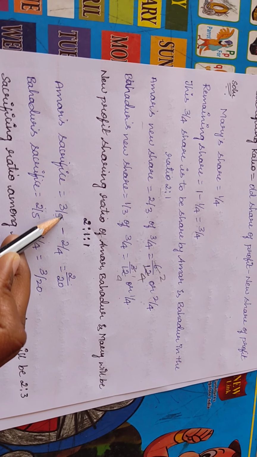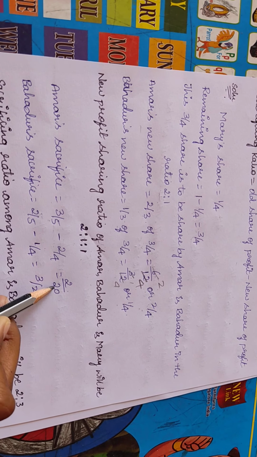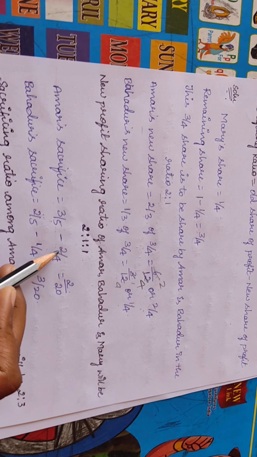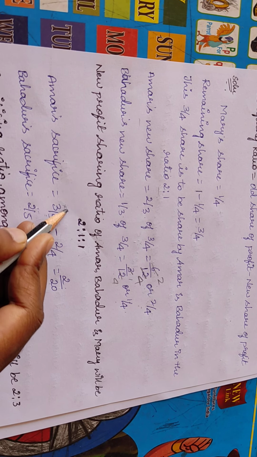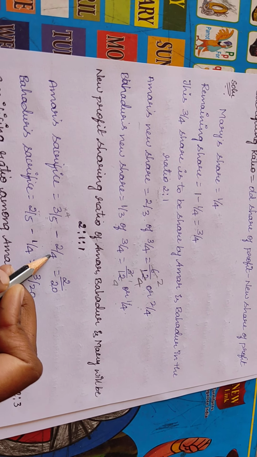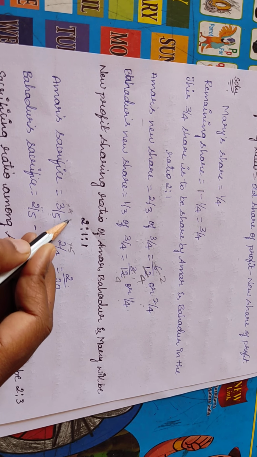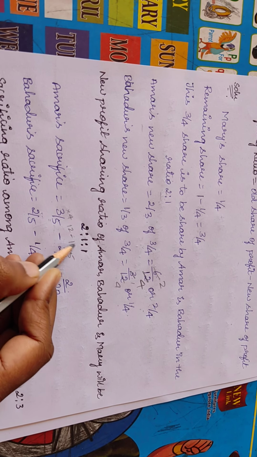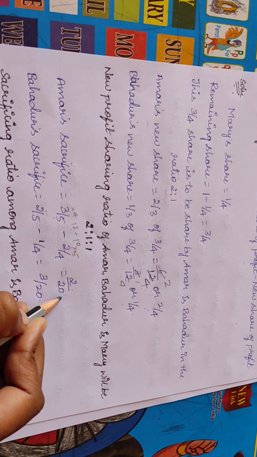So 3/5 minus 2/4. 5 4s are 20. 5 4s are 20, 4 5s are 20. So 3 4s are 12, 2 5s are 10. So 12 minus 10 is equal to 2. 2/20 is Amar's sacrifice.